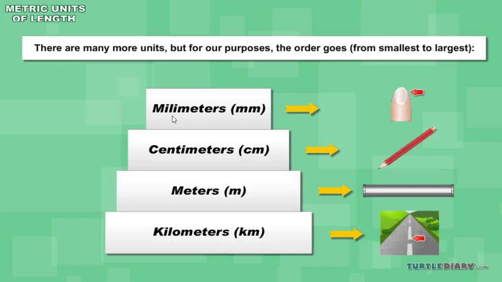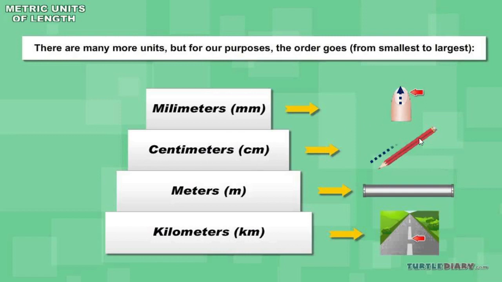Yes, here the metric units are given from the smallest to largest. Smallest one is millimeter. See the height of the nail. See this much only, that we count in millimeters. Small area, right? Small length. Then centimeter.